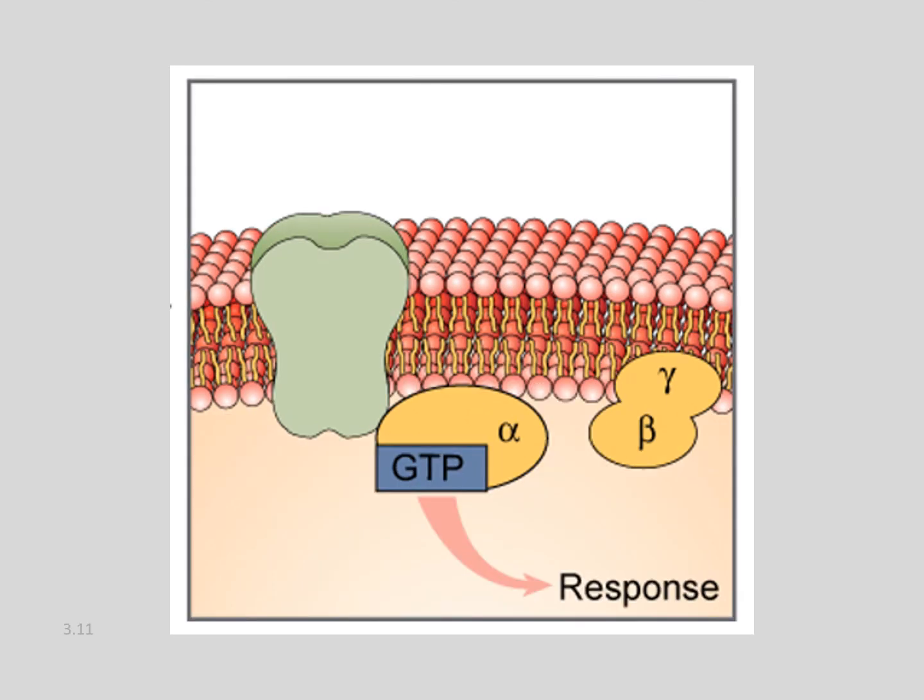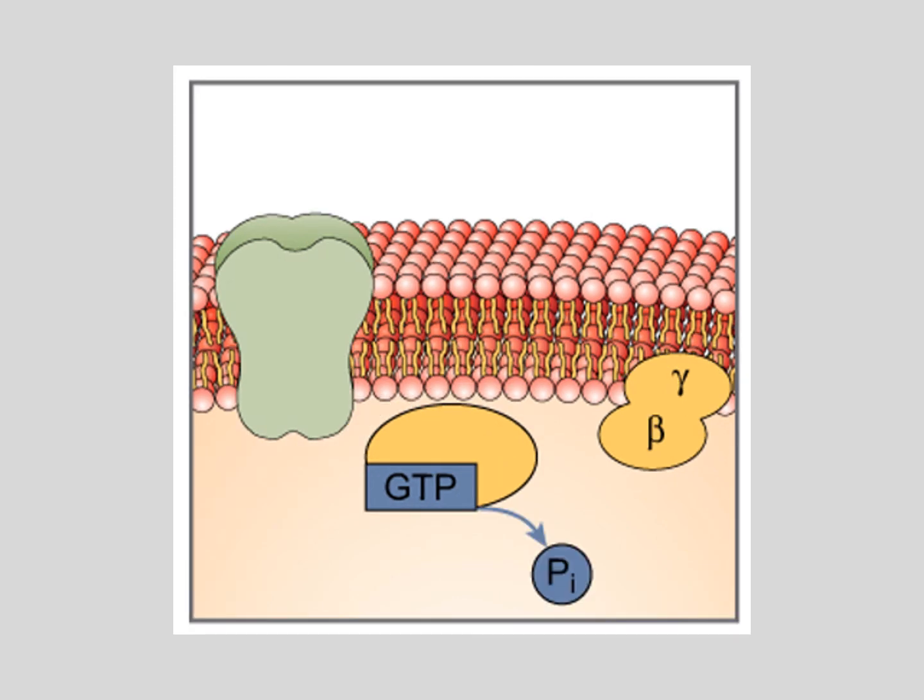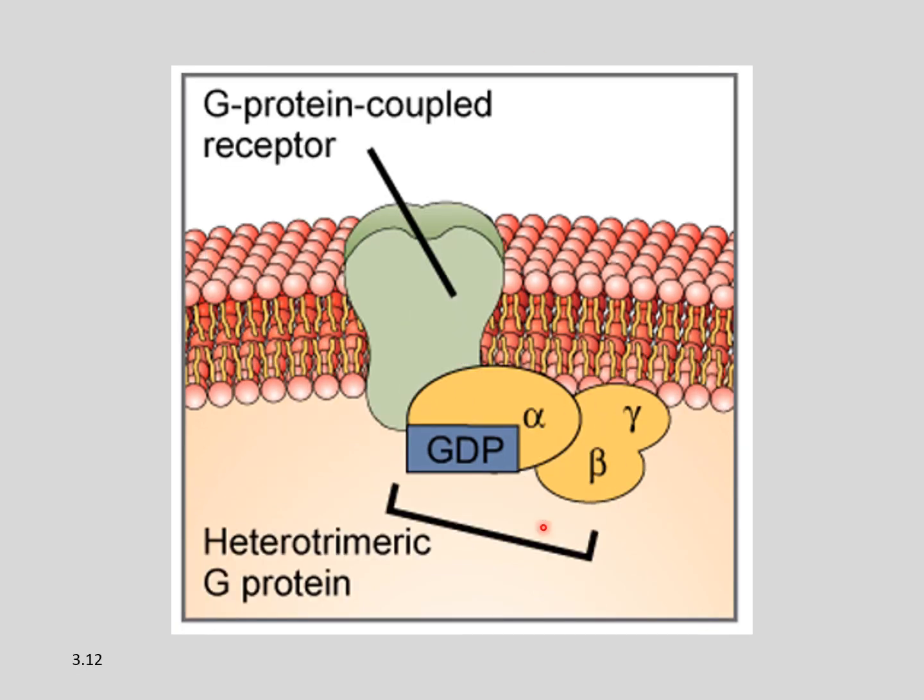We see that the GDP is replaced by GTP, and the alpha and beta-gamma subunits are separated. This brings a cellular response. Once the ligand is removed, or once the ligand is taken up by the cell, the GTP gets converted back into GDP, and again we can see the formation of a heterotrimeric G protein complex. So this is about the G protein coupled receptor.